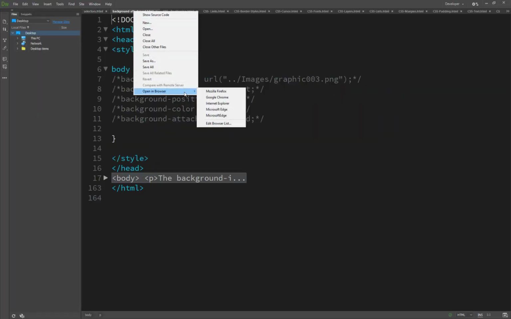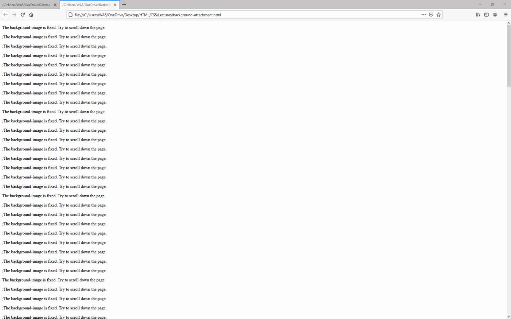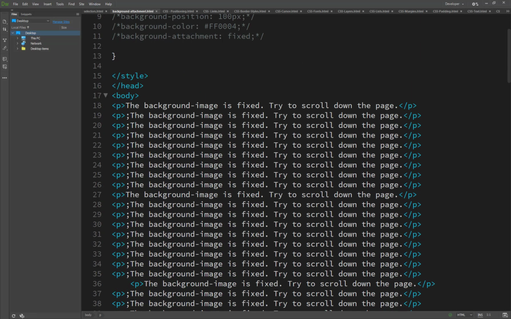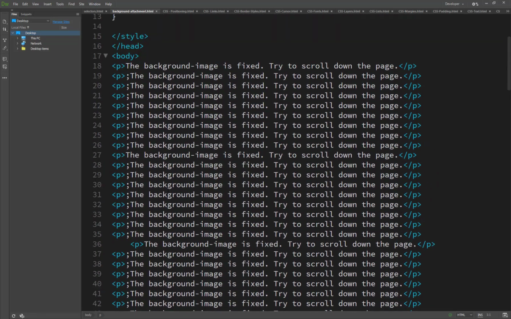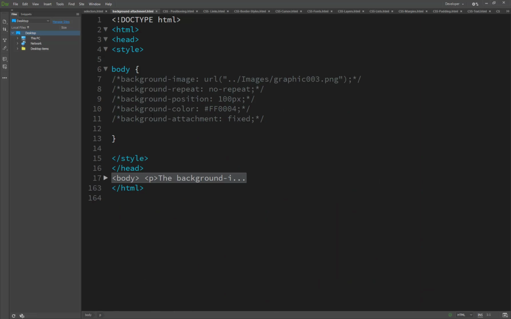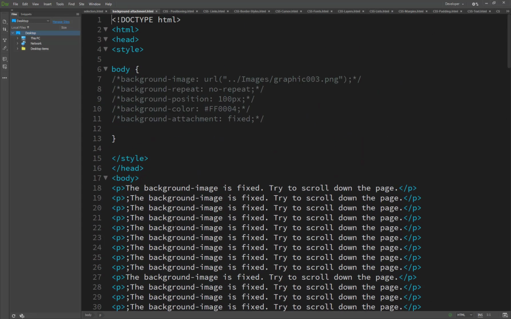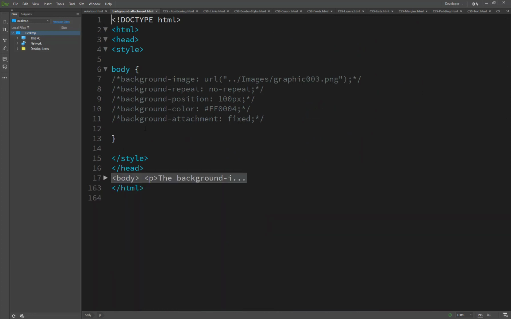So we just run it inside Mozilla, and you will see I have already set an example here, and inside the body I set a lot of paragraphs. Because I used a background fixed attachment, I have applied it on this. That's why I use a lot of lines that scroll, to see whether the background attachment is fixed or scrolls.